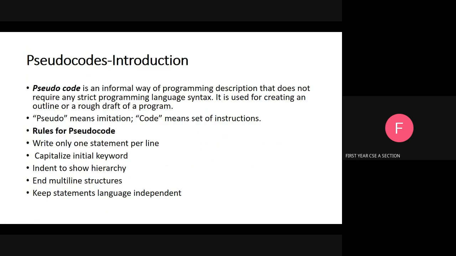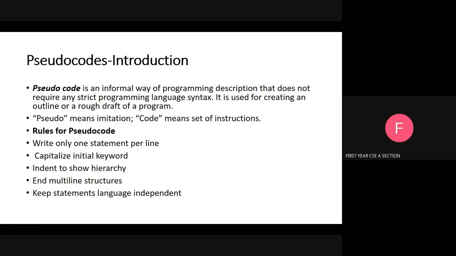Okay, next topic is the pseudocode. Pseudocode is an informal way of programming description that does not require any strict programming language syntax. It is used for creating an outline or a rough draft of a program. Pseudo means imitation, code means set of instructions.